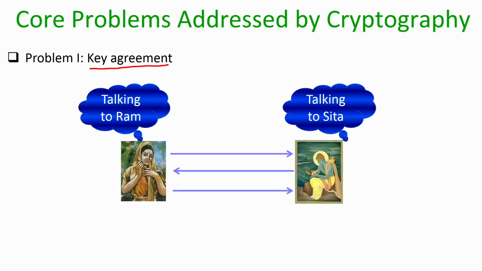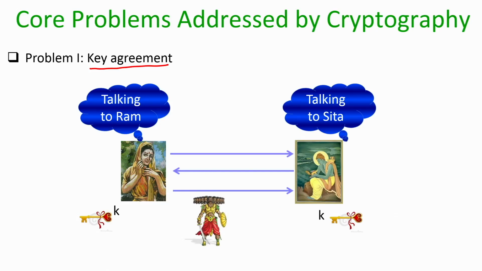So, we need a protocol here according to which Sita and Ram should talk to each other, and the protocol description also will be publicly known. That is also important. It is not the case that the process by which Sita is going to decide her message is known to Ram beforehand and vice versa, because I am assuming that they do not know anything beforehand. So, if at all they are going to use a protocol, it will be publicly available. So, we need a publicly available protocol according to which Sita and Ram should talk to each other, and at the end of the protocol magically both Sita and Ram should arrive at a common key k, which is a binary string of some length.